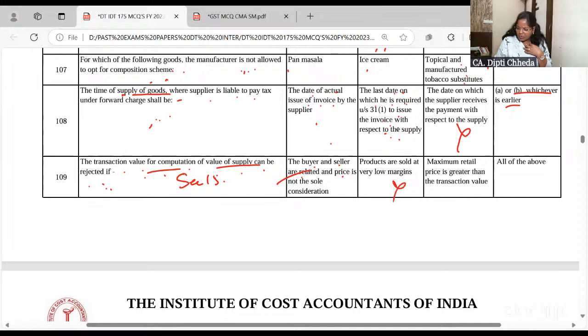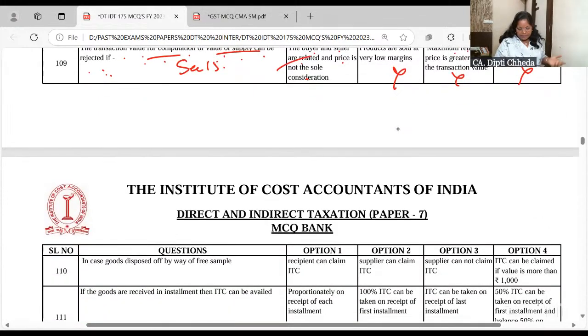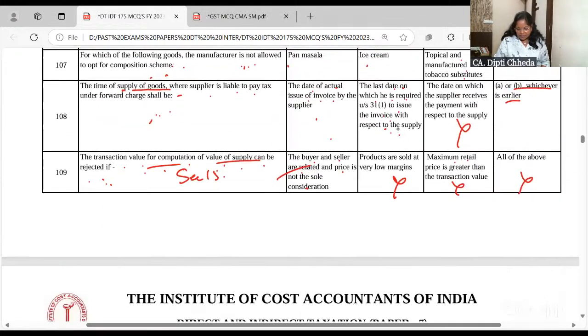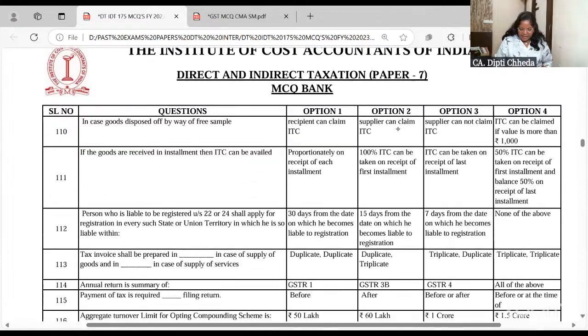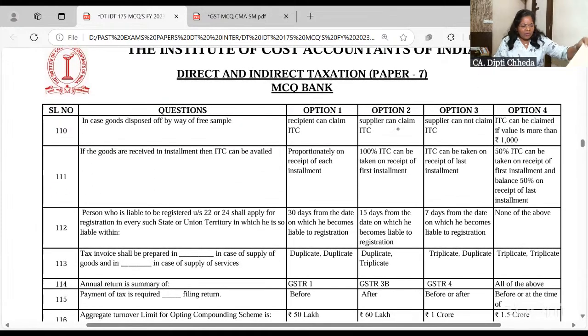Product is sold at low margin? No. Maximum retail price? No. All of the above? No. This. See, for section 15, value of supply, very important is that buyers and sellers should not be related. If they are related, then you will not accept that value. Good, clear to all of you. Chalo, let's move ahead.